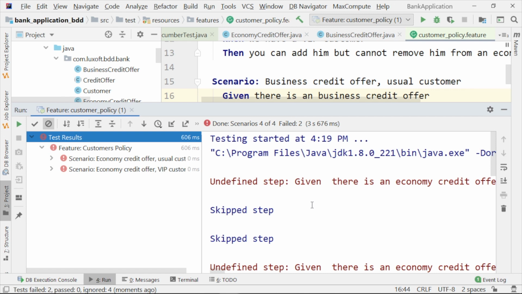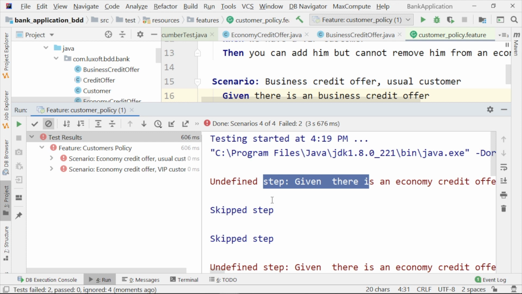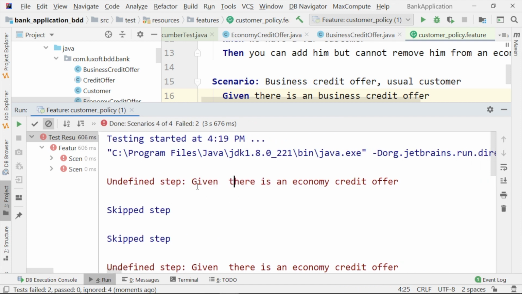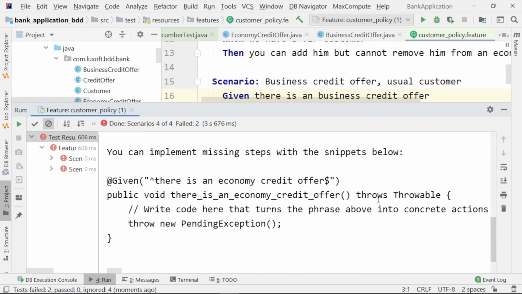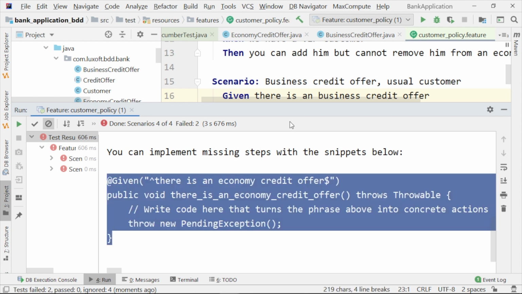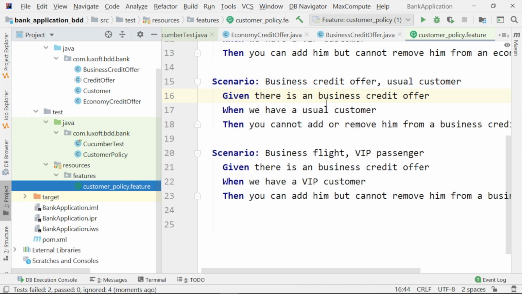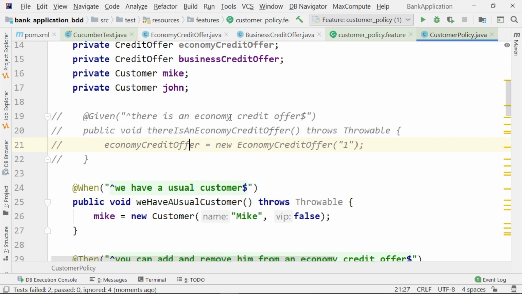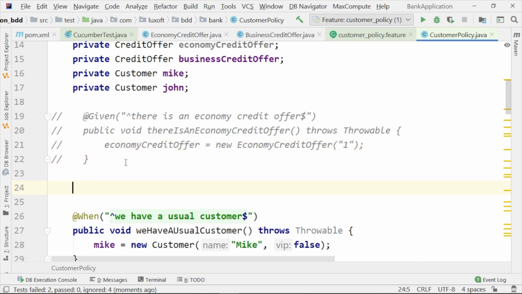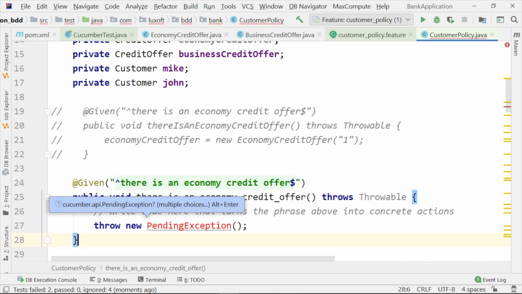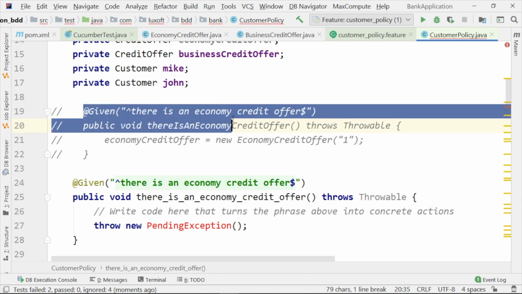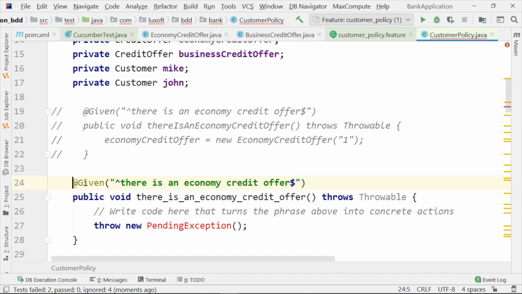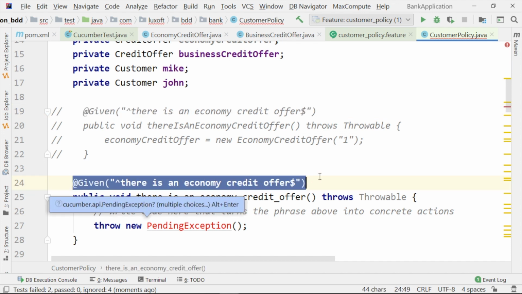You see, you are able to execute directly. What's happening here? It says undefined step. Remember that we have removed one of the steps annotated with given there is an economy credit offer. And you see here, you can implement missing steps with the snippets below. You can simply take the method from here, move to the implementation, and we'll introduce this step here. You see that this has the same annotation.